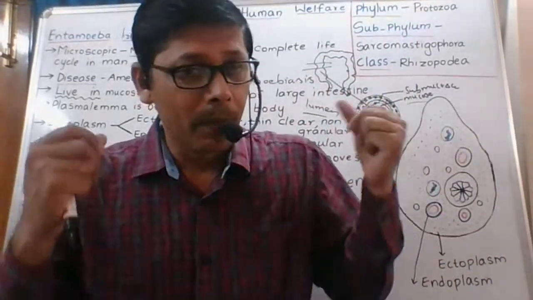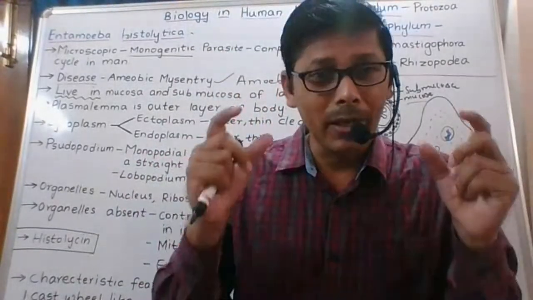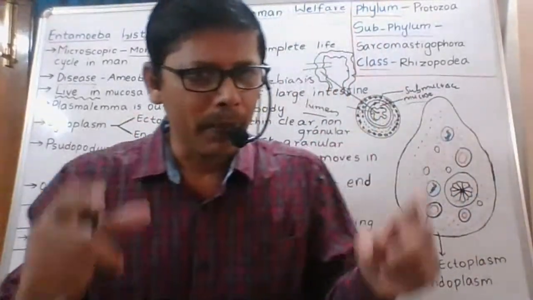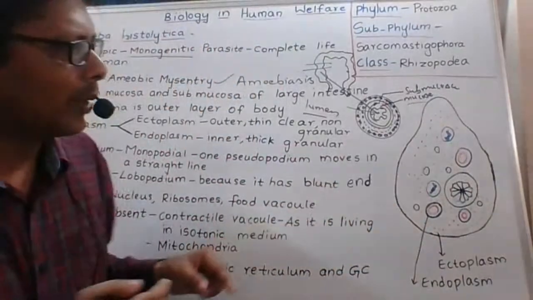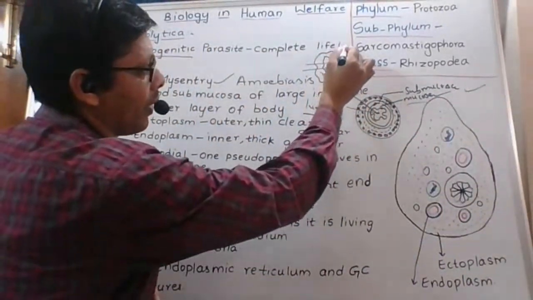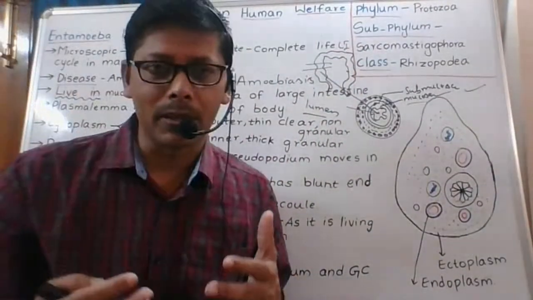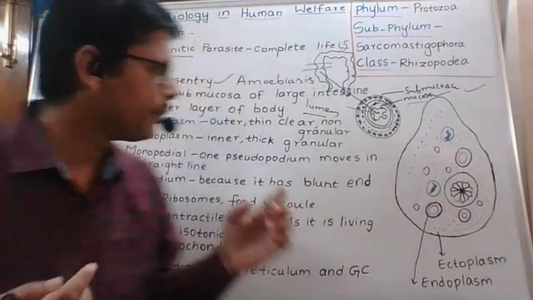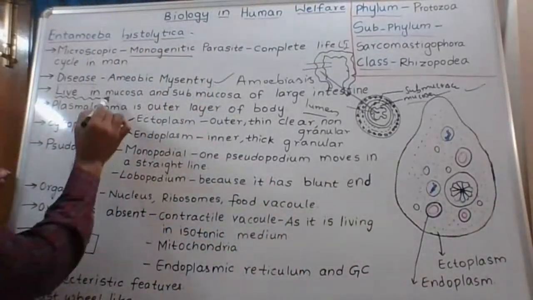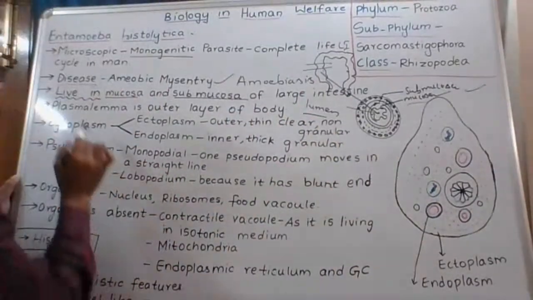But where does this Entamoeba histolytica live in our body during the trophozoite state? The location where it lives is the mucosa and submucosa of the large intestine. This is the place where it inhabits.